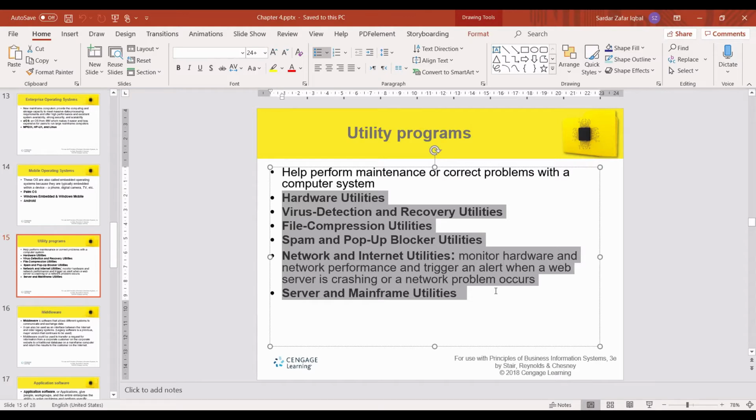The memory management, the disk fragmentation. Have you ever used it? Any idea about disk fragmentation? No. If you look on your computer, it is available.